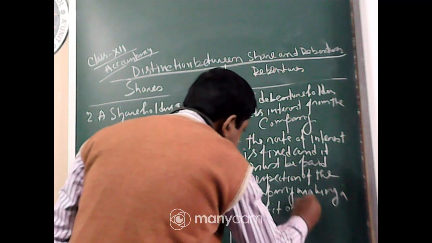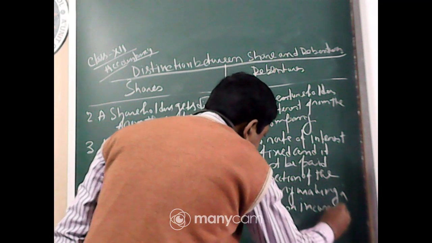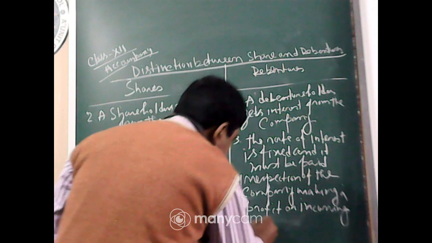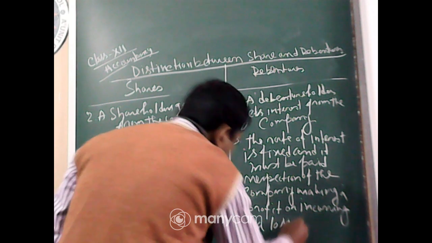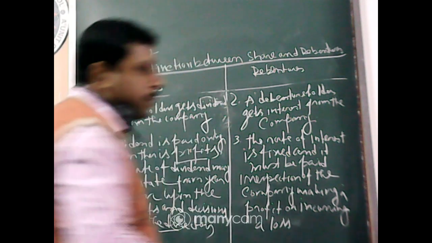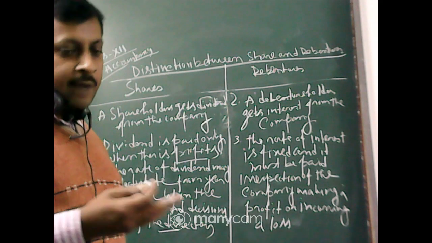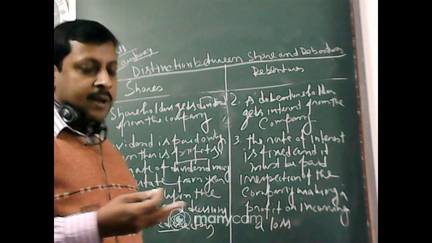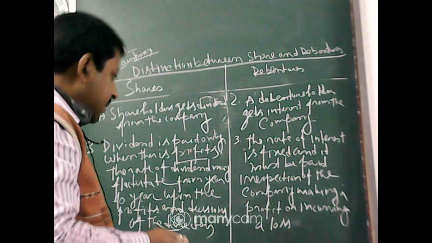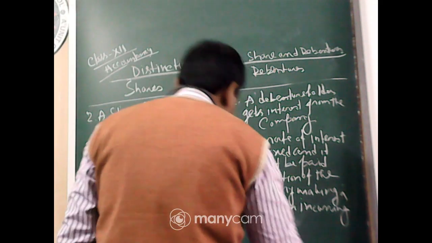So in case of a debenture, whether the company is making profit or not, even in case of loss, they have to give the interest to the debenture holder. That is compulsory. Okay.